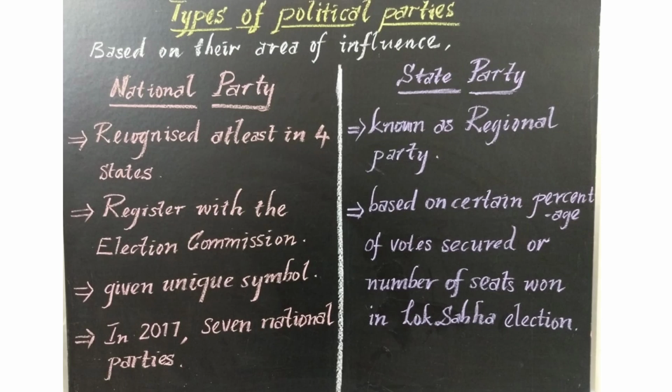A party is recognized as a state party based on the percentage of votes it secured, or the number of seats it won in the assembly election or Lok Sabha election. So the party must get a certain percentage of votes or win a certain number of seats. I hope you understand what a national party is and what a state party is.